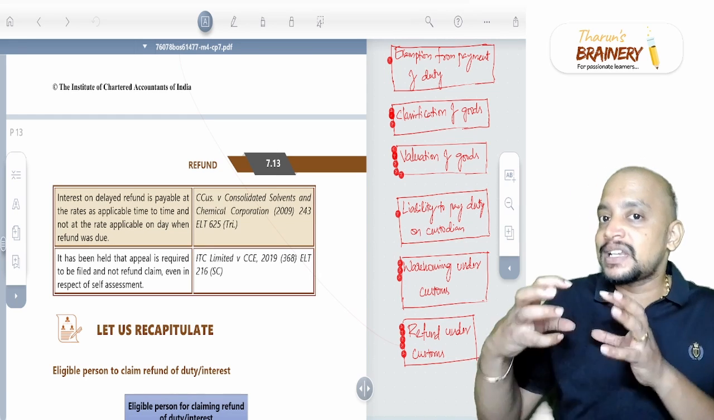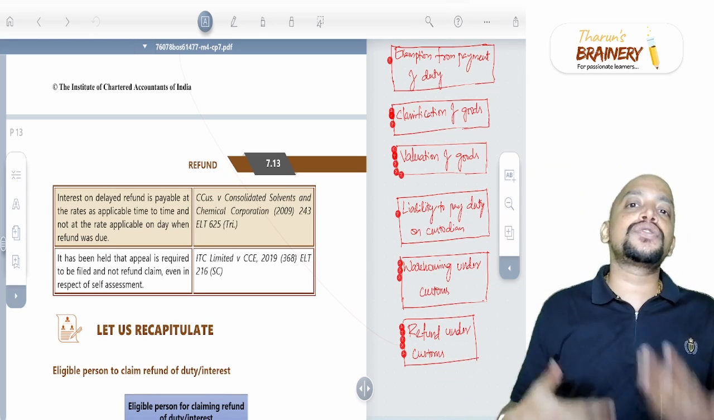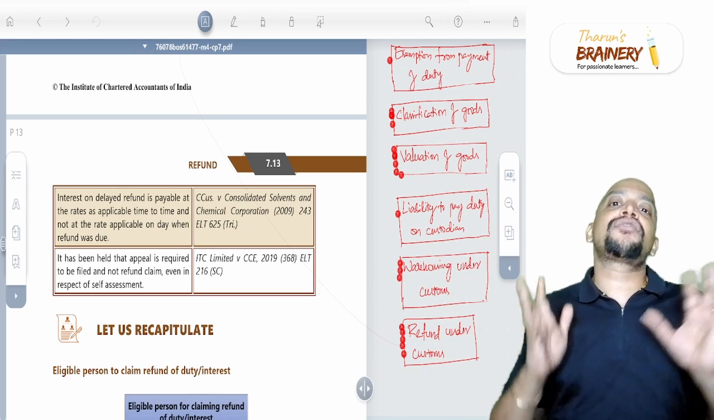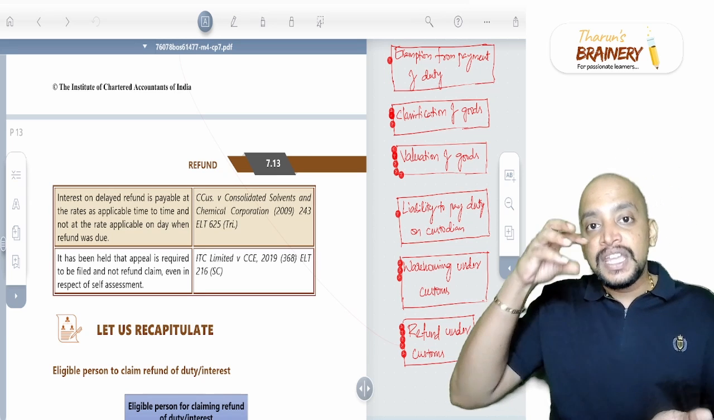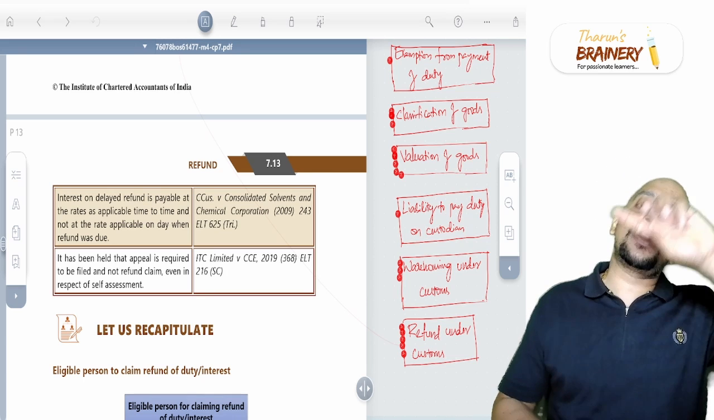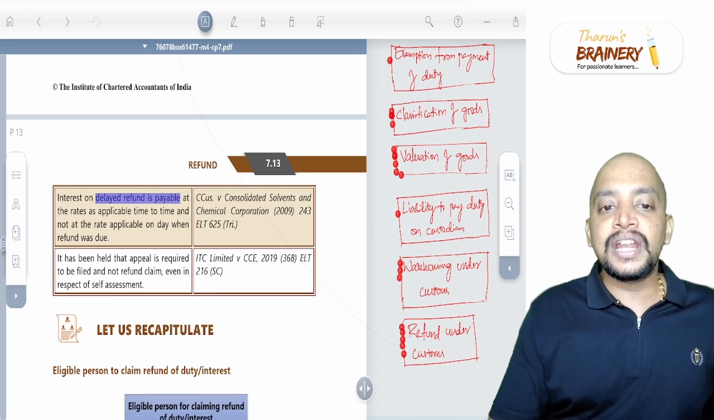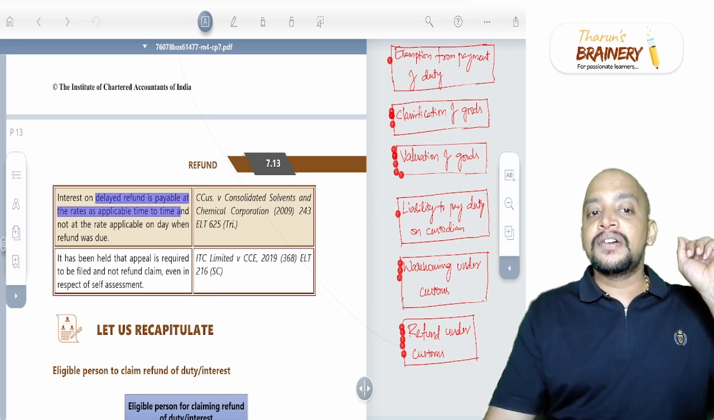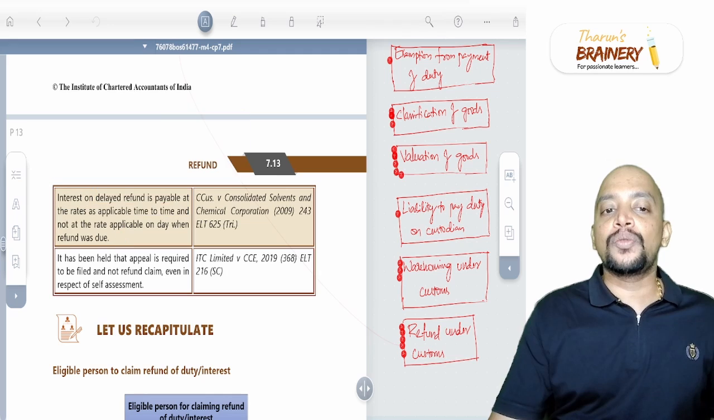So 6% is at present, but at that time when the refund was due, say the refund was due for 1 year, in that 1 year for a few months we have 9% interest, for a few months we have 6% interest. Even though at the time when they are giving the refund 6% is there, should the 6% be taken, or whatever was the interest rate at that time should be taken? Interest on delayed refund is payable at the rate applicable from time to time and not at the rate applicable on the date on which the refund was due.